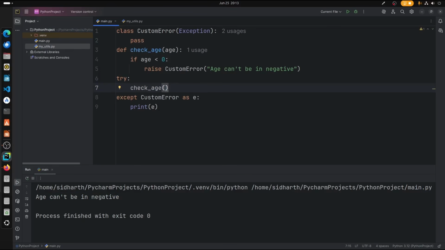Let's go ahead with, let's say, 20. In that case, there we go. So we have not got any errors, and that's what exception basically is. So we have seen some of the commonly used exception handling, error handling in Python. We have seen how to raise multiple errors, how to manage exceptions. We have seen how to raise a custom error, and that's it for this module.